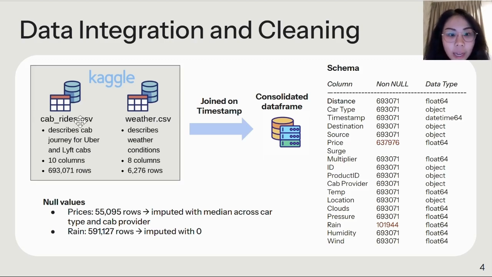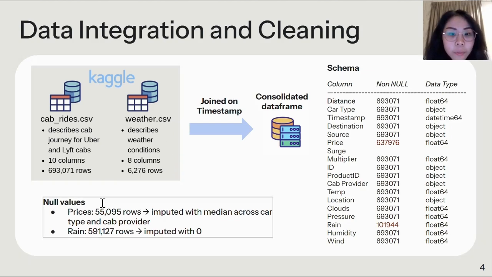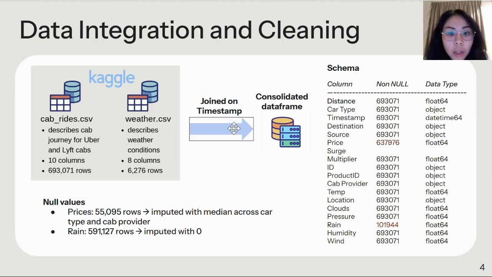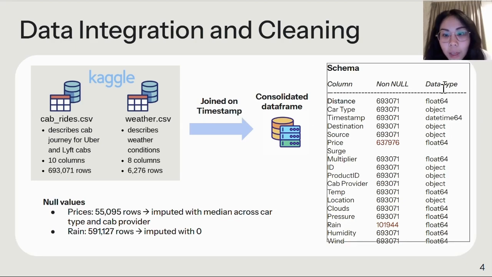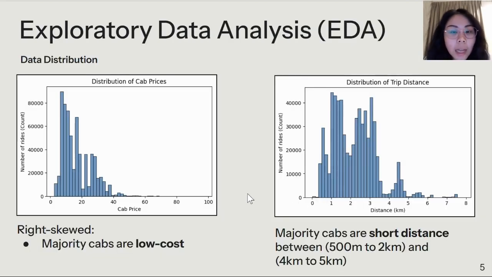From our Kaggle dataset, we have 2 different CSVs, cab rides and weather. The cab rides CSV describes the cab journeys for Uber and Lyft. There are 10 different columns and around 690,000 rows. Meanwhile, we have weather data that describes the weather conditions, around 8 different columns and 6,000 rows. There are a few null values in price and rain, but when we join on the timestamp column, we have a consolidated data frame that looks like this. So in total, we have 18 different columns. Now, after we have done cleaning, we perform our EDA.